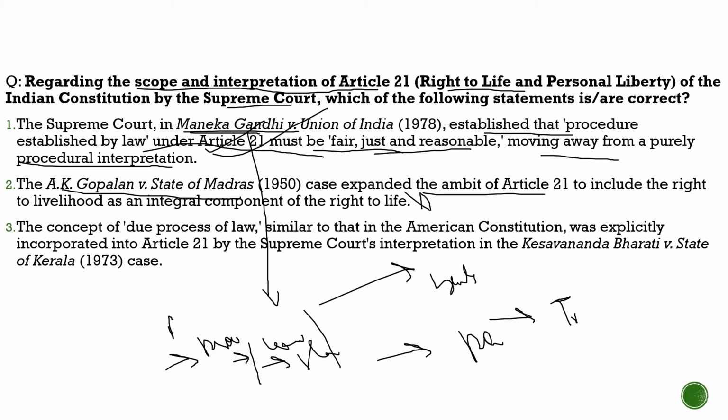Third statement: the concept of due process of law similar to that in the American Constitution was explicitly incorporated in Article 21 by the Supreme Court's interpretation in the Kesavananda Bharati versus State of Kerala case, 1973. Totally incorrect, but a similar concept was given in the Maneka Gandhi case. So statement 3 is incorrect. So with respect to this question, the correct statement is statement 1 only.